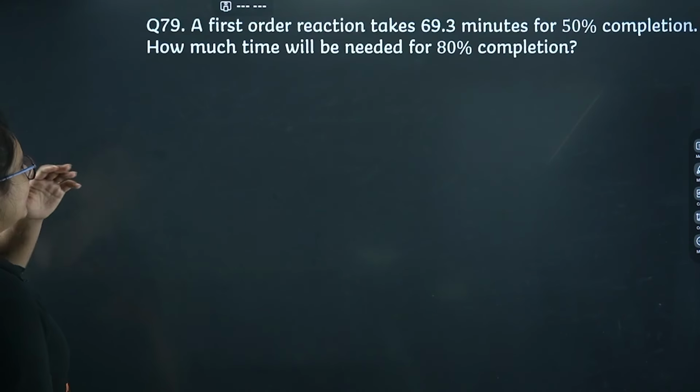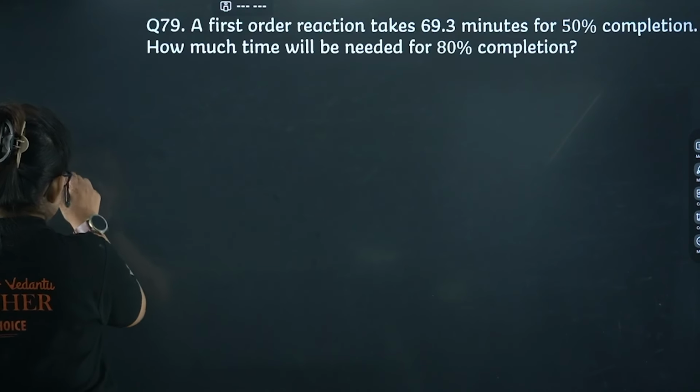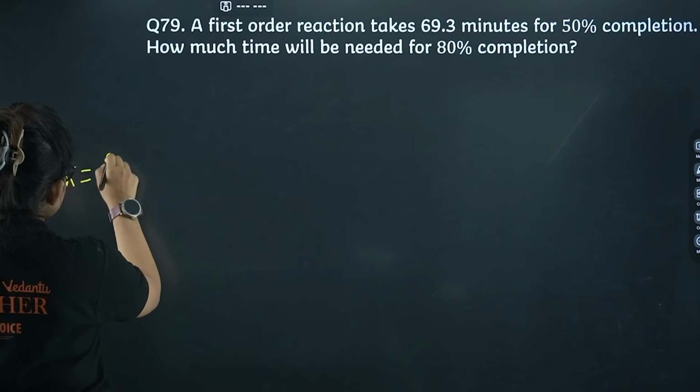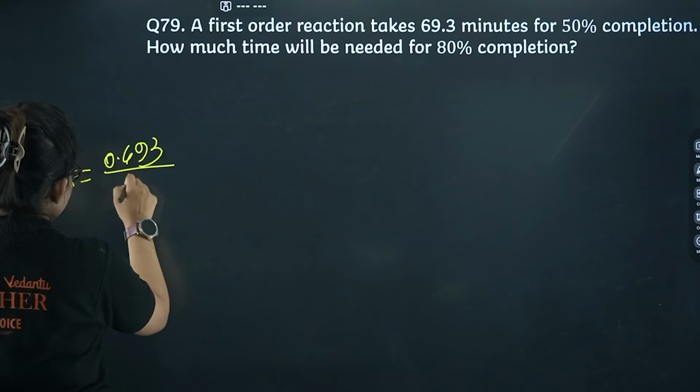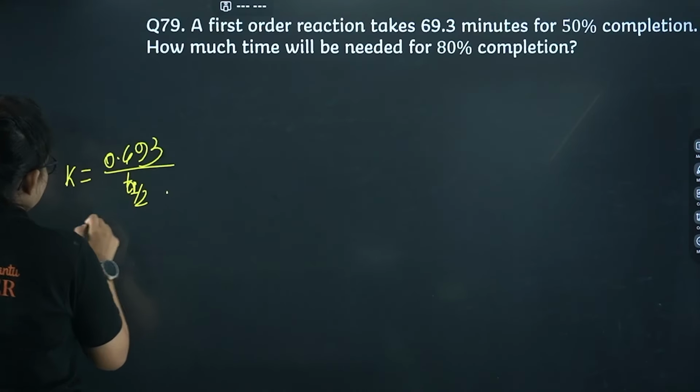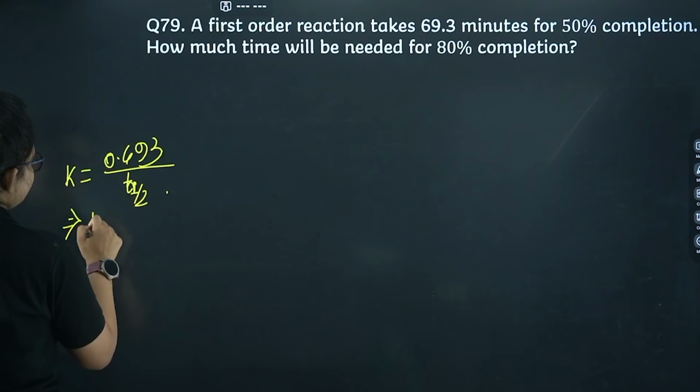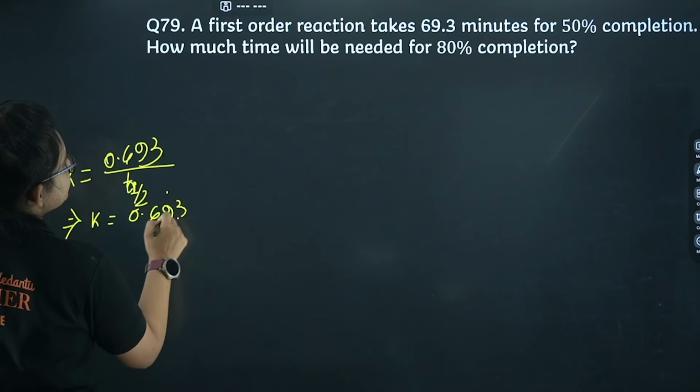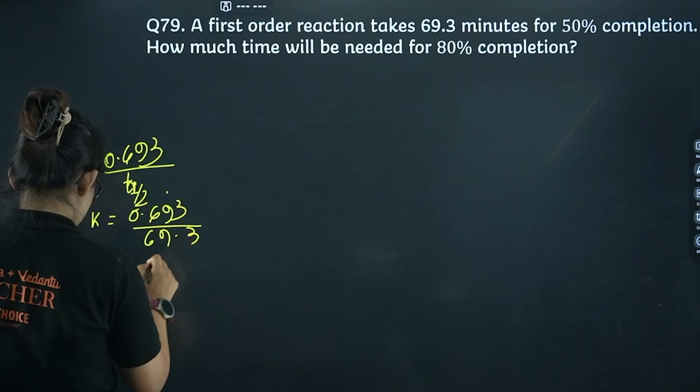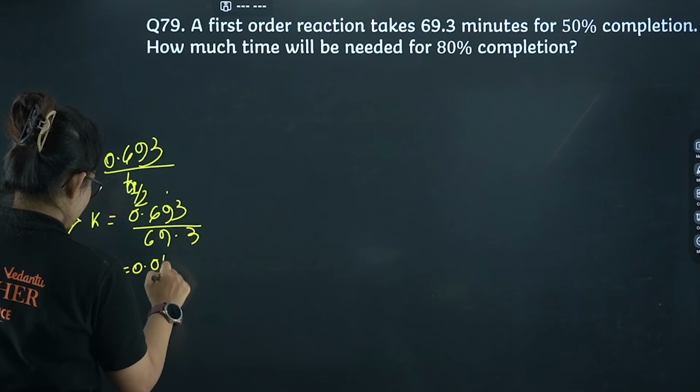Let's proceed. Here you can see our first order reaction takes 69.3 minutes for 50% completion, which means the T half value is given. Okay, how much time will be needed for 80% completion? Very nice question, very easy question. So we know the formula of T half, that is 0.693 divided by K, right? So K will be 0.693 divided by 69.3. From here I will get 0.01 minute inverse, right?